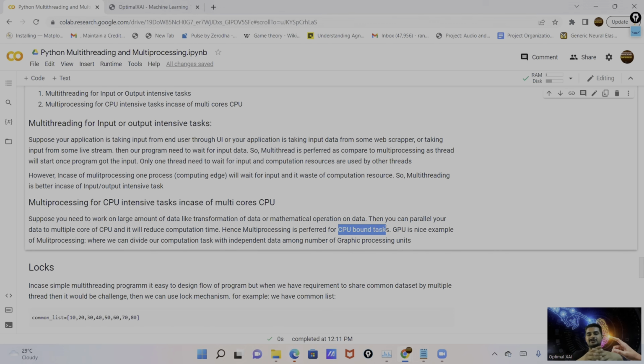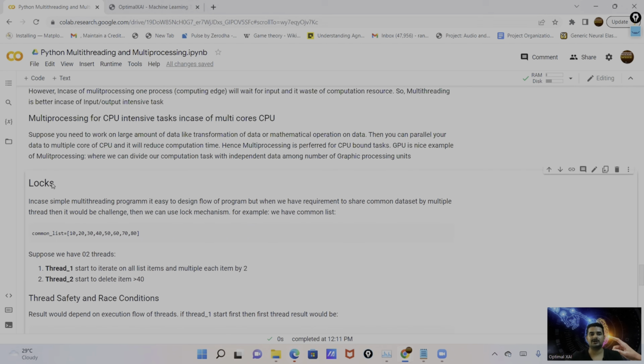So these are the use cases where we use multi-threading and where we prefer multiprocessing. In case of input/output intensive tasks, we go with multi-threading. In case of CPU intensive or computation intensive tasks, we go with multiprocessing.